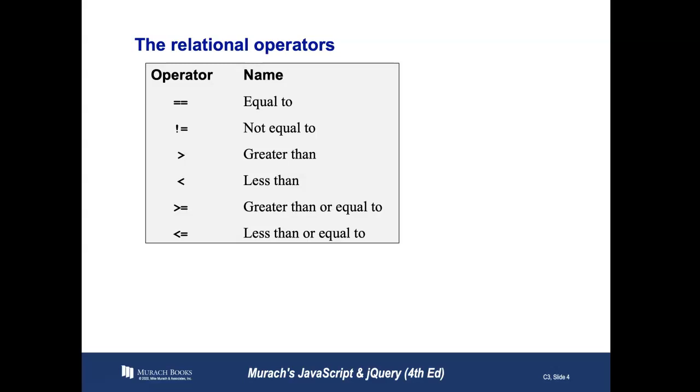If I were to add a third equal sign to that top operator, that would be equal to plus the type, and then a string would not be equal to a number. The exclamation point you see in the second operator means not. It means that in every programming language. So what we're seeing there is not equal to. And again, you could add a second equal there, and it would test not only equality but type as well. The greater than is pretty common, and so is the less than. Most of you should be familiar with that just from math. Then we have the greater than or equal to. So greater than with an equal sign and less than with an equal sign. These are our relational operators as they test relationships between two elements.